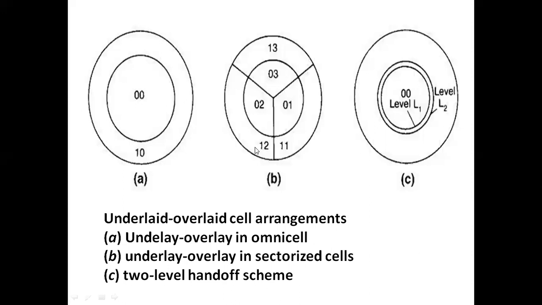So simply we can say that by adjusting the power and by assigning different frequencies to the cells, that may be overlay or underlay, we can manage the traffic density, or assign the maximum number of channels to the maximum number of users.